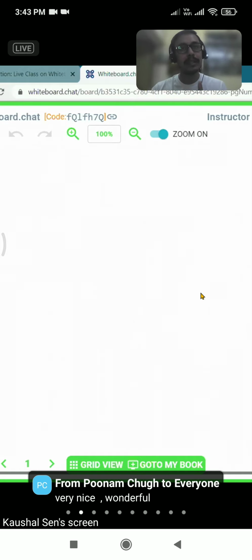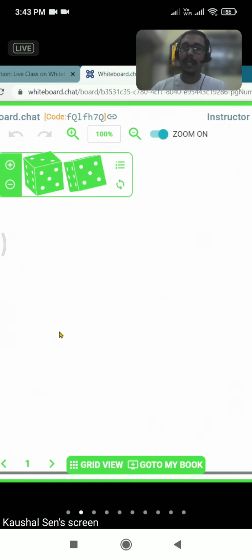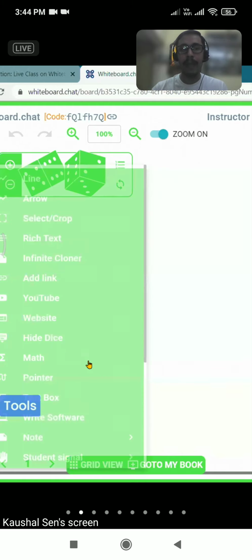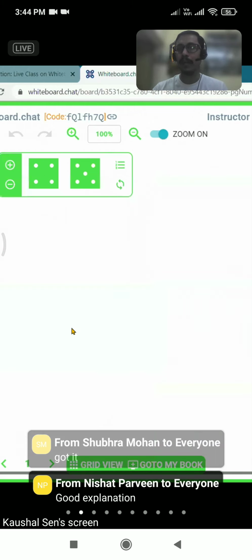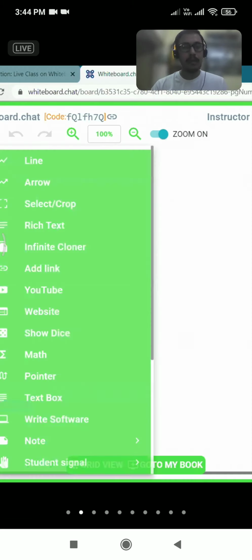How to bring the dice? Go to the tools part and bring the dice. And how to disable the dice? Again, we will go to the tools part and click on the hide dice part. So dice are not cleared, dice are hidden. Now let's come to the next part.